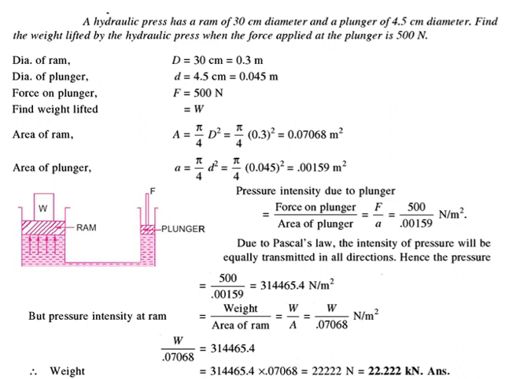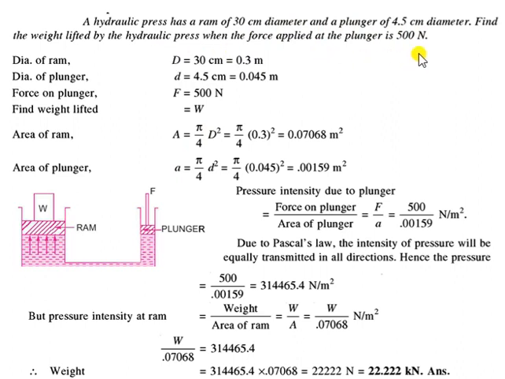Let us try to solve a few problems based on hydrostatic law and Pascal law. Let's see this first problem. It states that a hydraulic press has a ram of 30 centimeter. The larger section is called the ram, and the smaller section is called the plunger. So a ram of 30 centimeter diameter and a plunger of 4.5 centimeter diameter. Find the weight lifted by the press when the force applied at the plunger is 500 Newton.